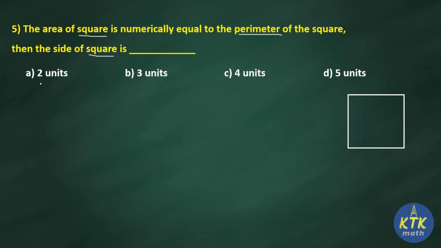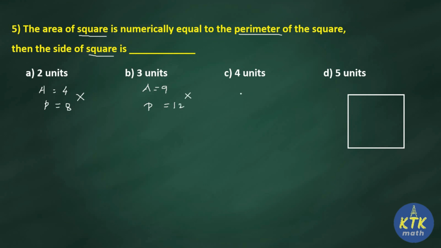So first, option A, 2 units. Find the area. For 2 units, what will be the area? 2 into 2, 4. Then its perimeter will be 4 twos are 8. So they are not equal for option A. Then for option B, area equals 3 threes are 9 units, and perimeter equals 4 threes are 12. So here also they are not equal.